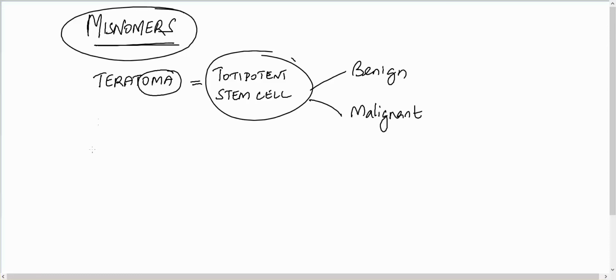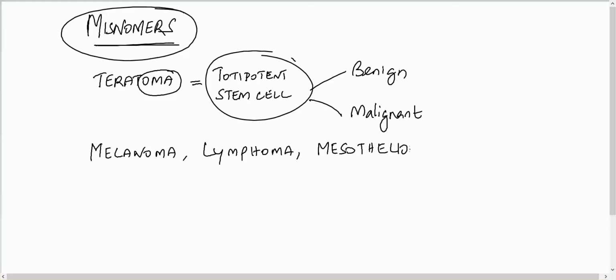There are other tumors like for example melanoma, lymphoma, mesothelioma, seminoma.